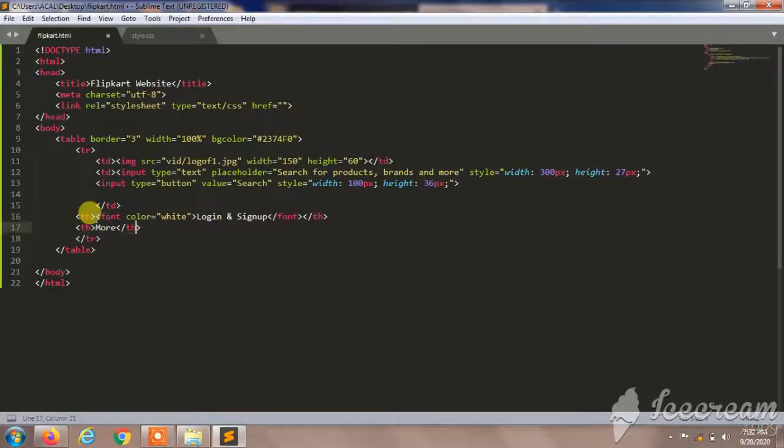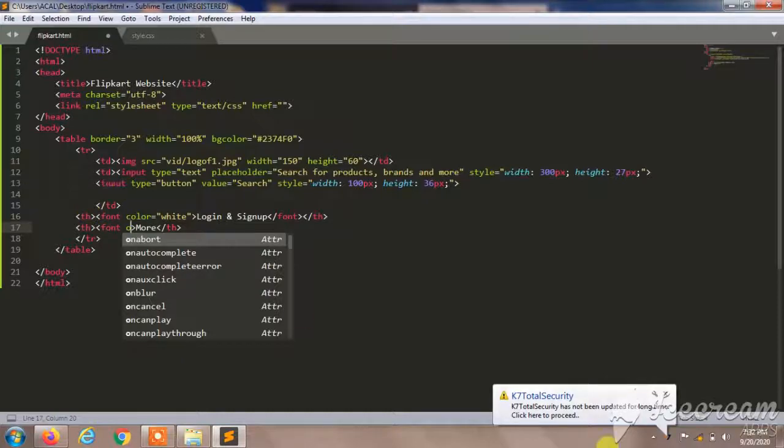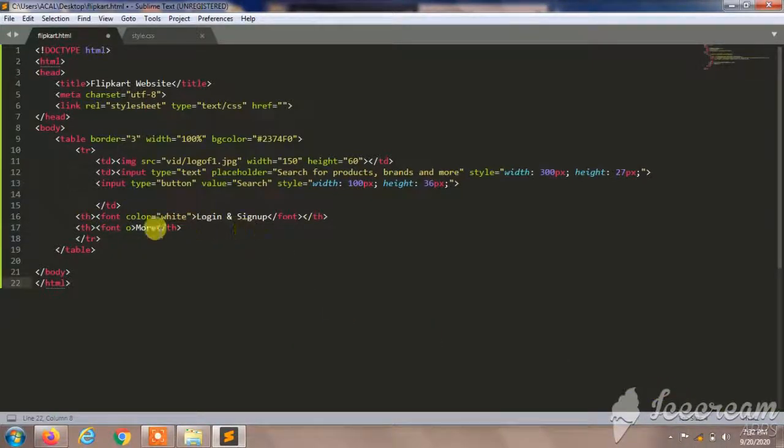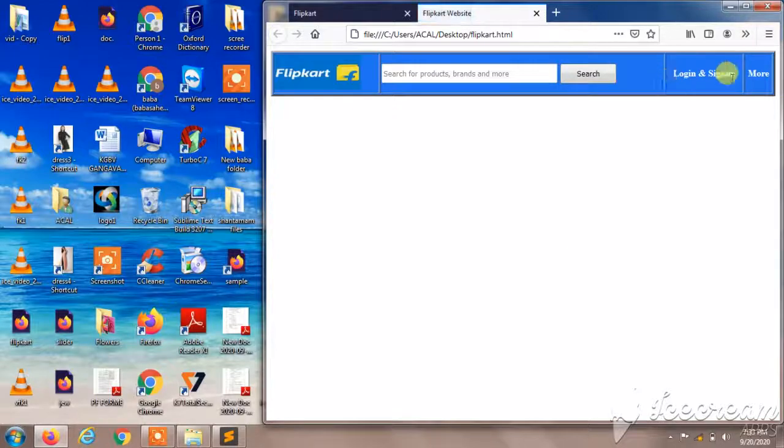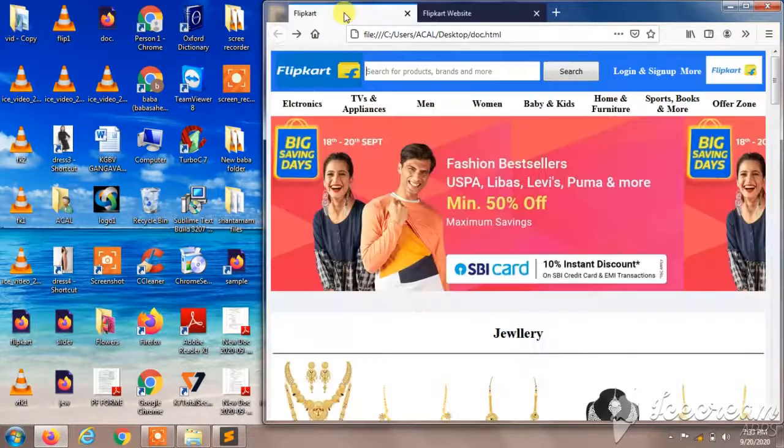And I'll do here also the font color will be white, and I'll close this font, and I'll save this, and I'll reload this page. You can see it was turned into white color, same as this.